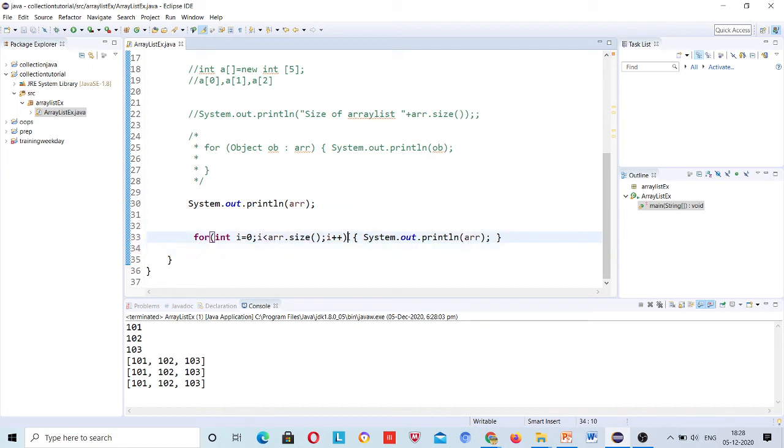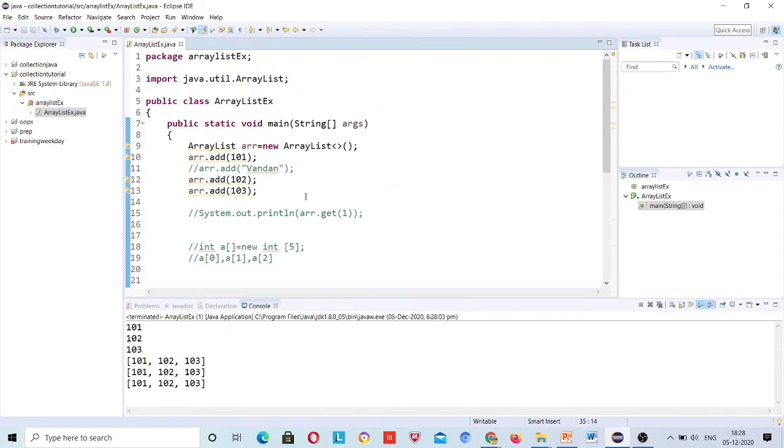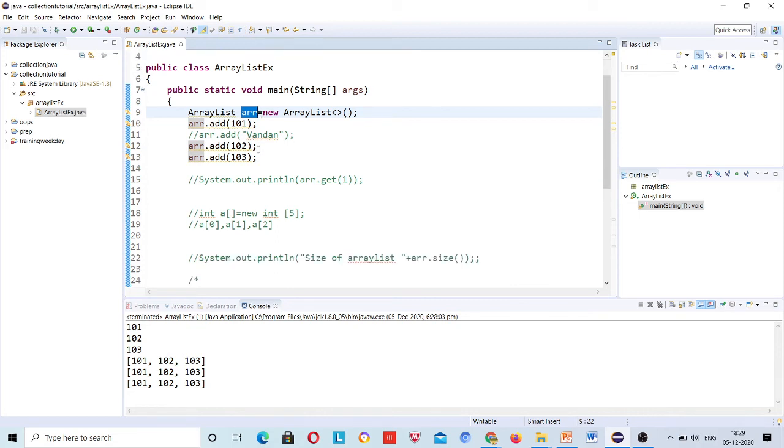Let's do it. But before doing it, I want to do this so that you can understand why I am not doing this. See, what does this variable contain? This variable contains 101, 102, 103. This variable contains, or actually not variable, this object contains 101, 102, 103, all these three values.